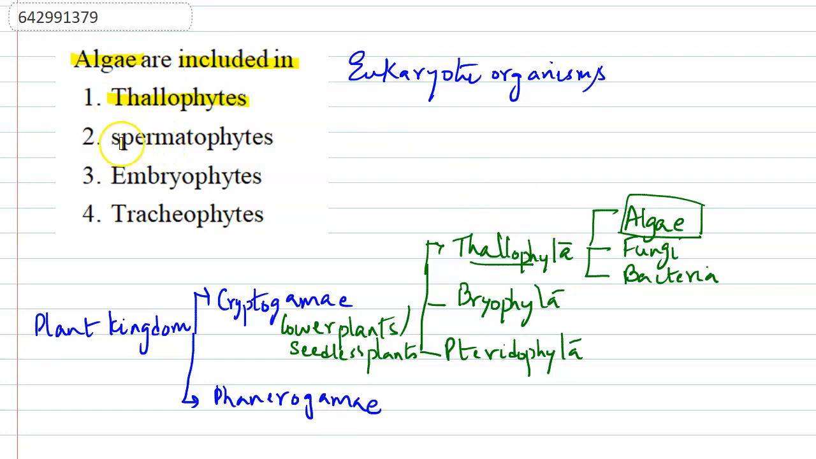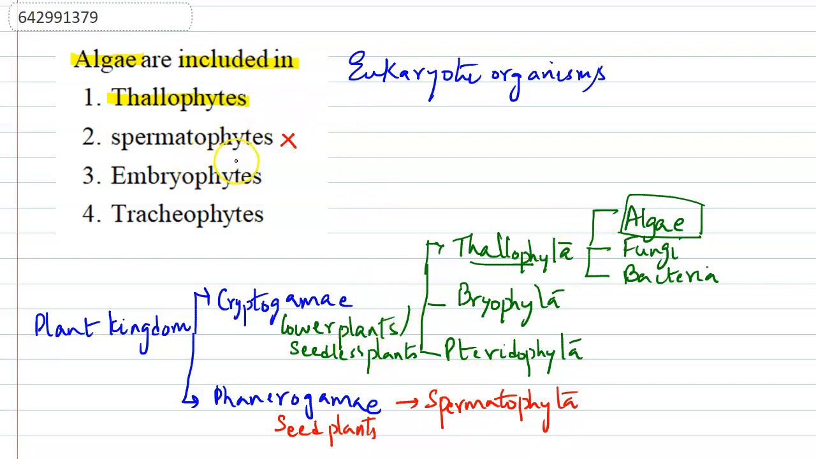Now let's see the second option. The second option says spermatophytes. It is not the answer because the phanerogamy, which are also called the seed plants, have only one division. It is called the spermatophyta. As these are the seed plants and the algae are the seedless plants, the second option is wrong.